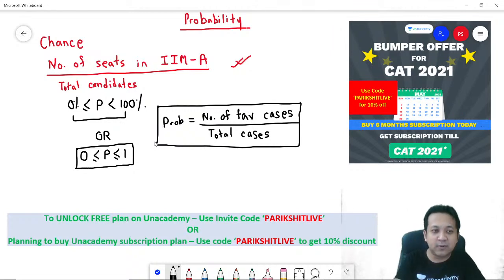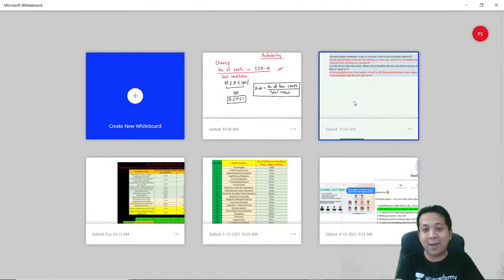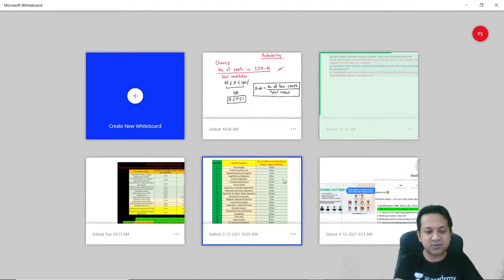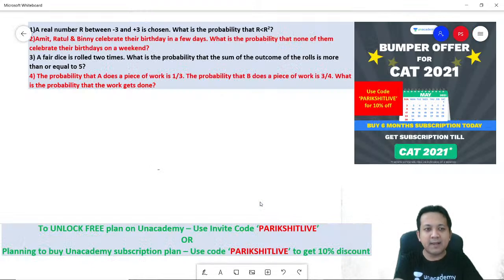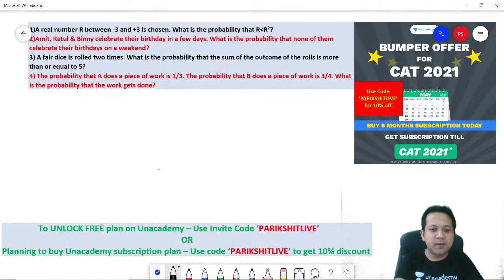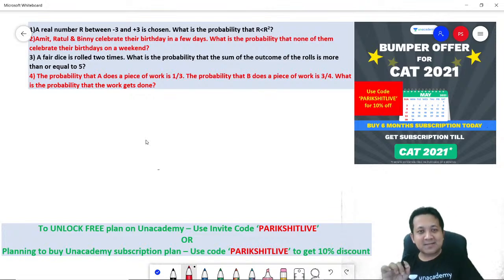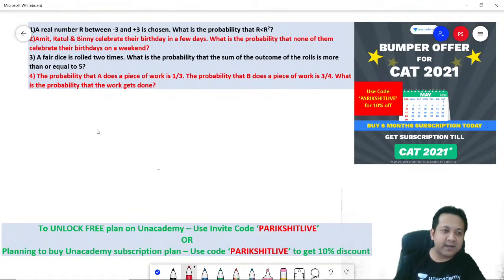Now let's look at some questions to understand how to apply this. Let's look at the first question. A real number r between -3 and +3 is chosen. What is the probability that r is less than r square? Now think about it.